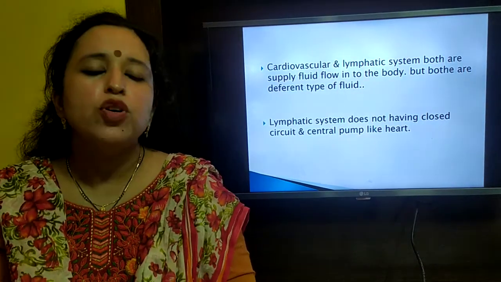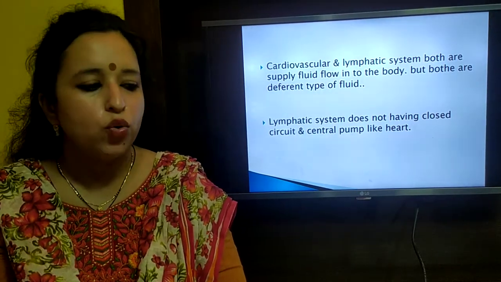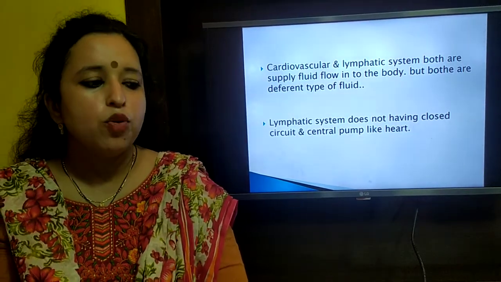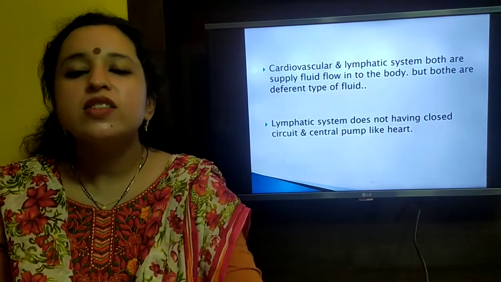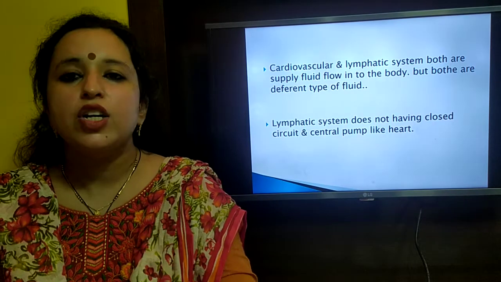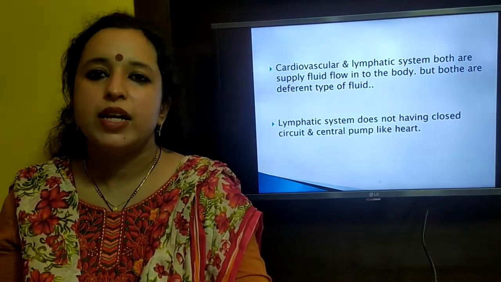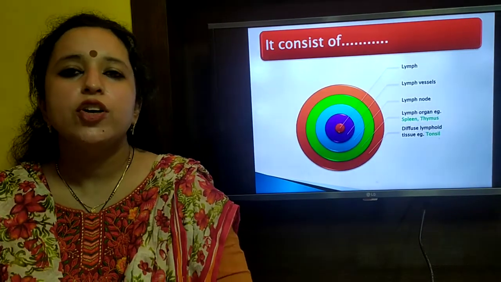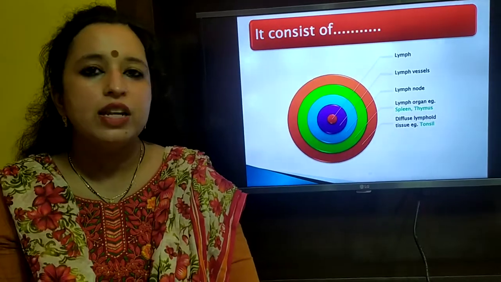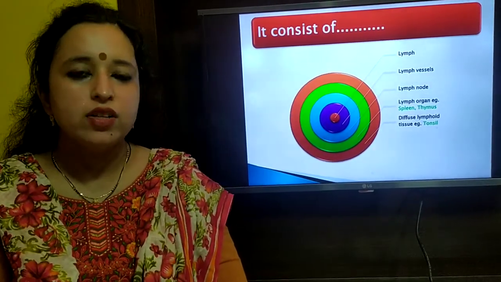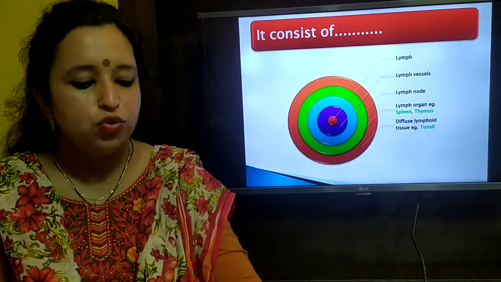Both the systems, cardiovascular as well as lymphatic, supply flow to the body, and both of them are supplying different types of fluid. The lymphatic system, unlike the cardiovascular system, does not have a closed circuit and a central pump like the heart. It is devoid of the central pump. The main components of the lymphatic system are lymph vessels, lymph nodes, lymph organs, such as the spleen or the thymus, and lymphoid tissue like tonsils.